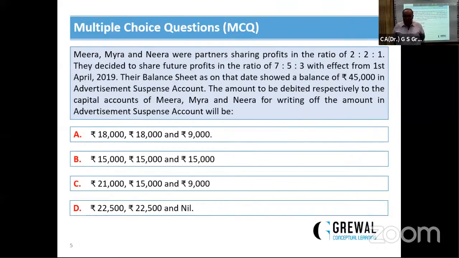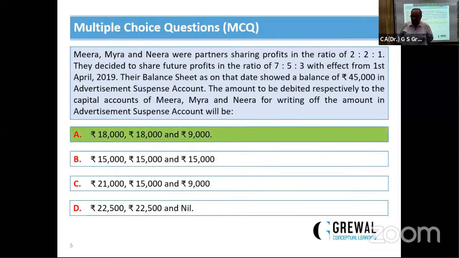I told you just now that accumulated losses and so on are distributed in the old ratio. Old ratio is 2:2:1. So the correct answer will be 45,000 distributed 2:2:1. The correct answer is 18,000, 18,000 and 9,000. A is the correct option. Clear? Next question.